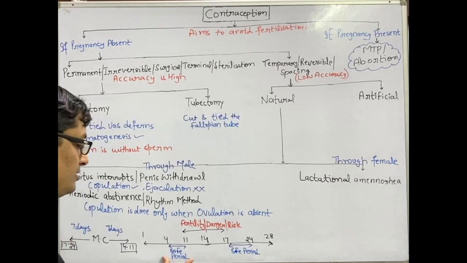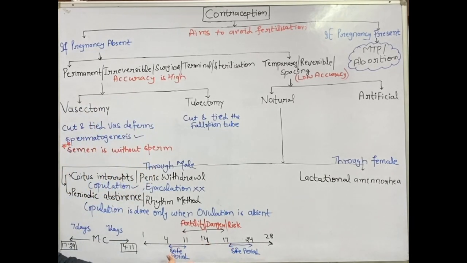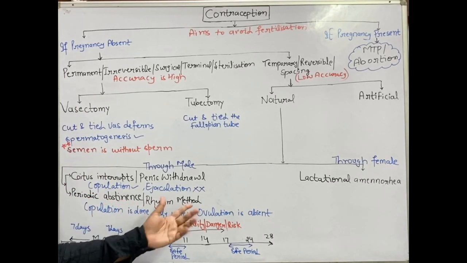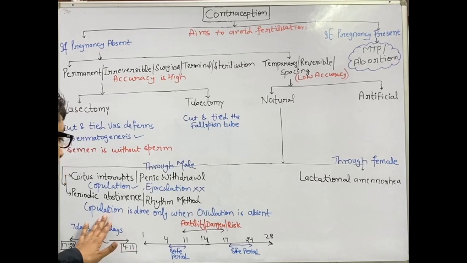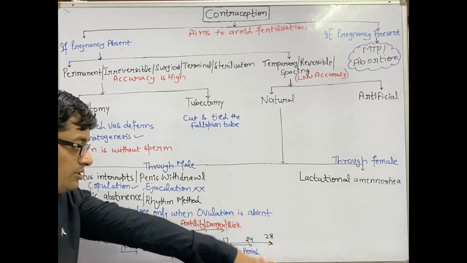So these are the safe periods where there is a minimum chance of fertilization. It is the periodic abstinence or rhythm method. Copulation is made only when ovulation is absent.